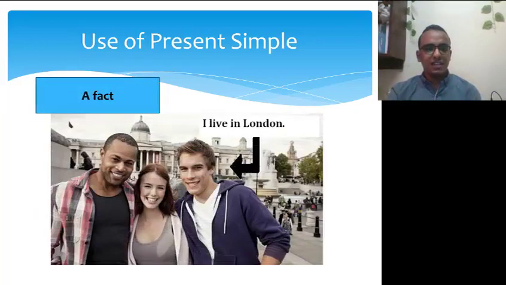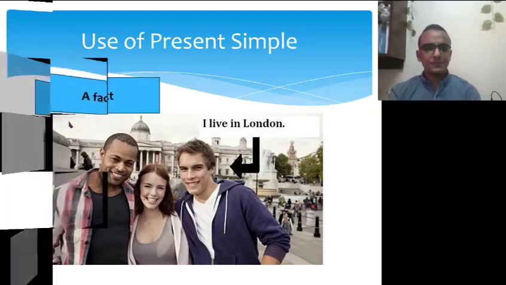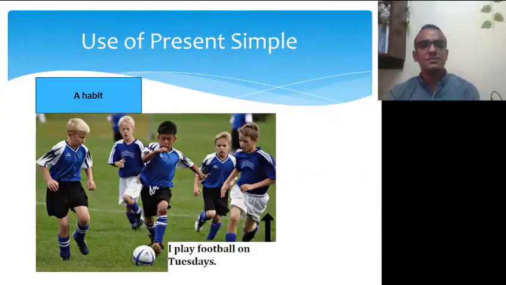Let's go to this slide. Here, I got you an example. I live in London. So this is a fact, yes. In this one, I play football on Tuesdays.